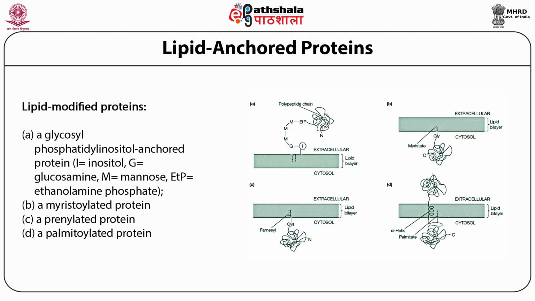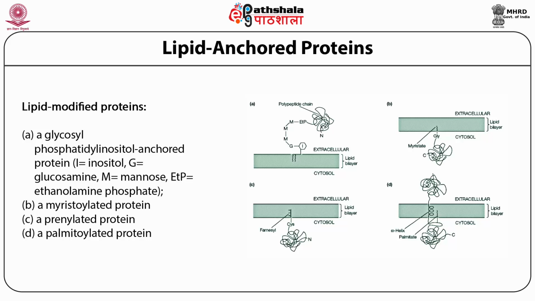The linkage is called ethanolamine phosphate trimannose bridge, and the proteins are called glycosyl phosphatidyl inositol anchored proteins. In short, they are called GPI anchored proteins.